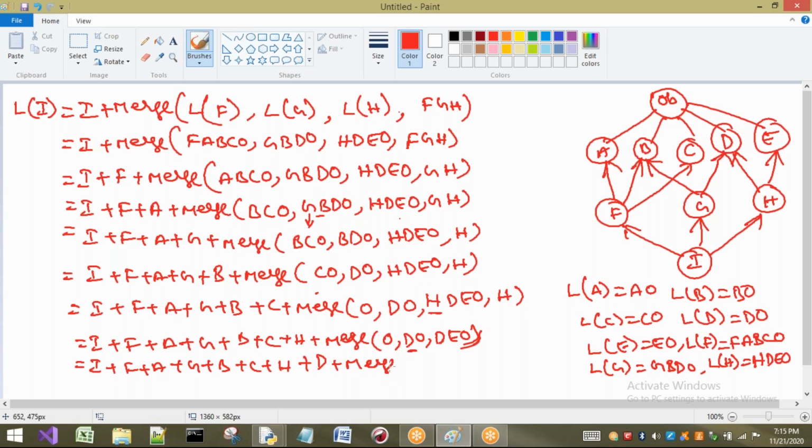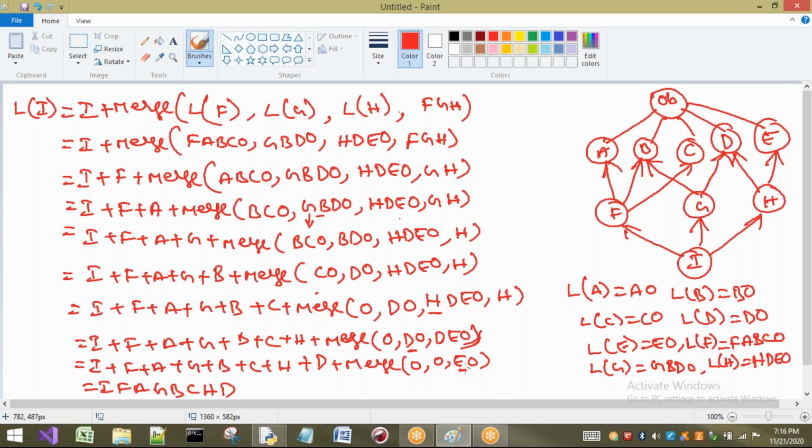Next, remove it from the lists. So what will be there? Object, object, EVO. Okay, next, the last one. Here what do I have to consider? I, F, A, G, B, C, H, D. Next, what do I have to do? Object. It is in the head part only, but here it is in the tail part. So I should not consider object.